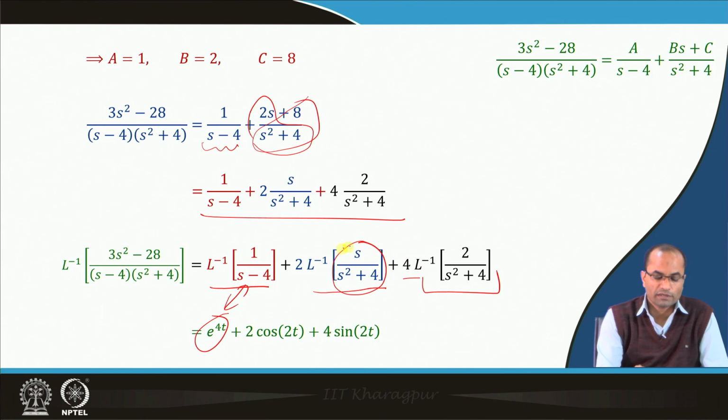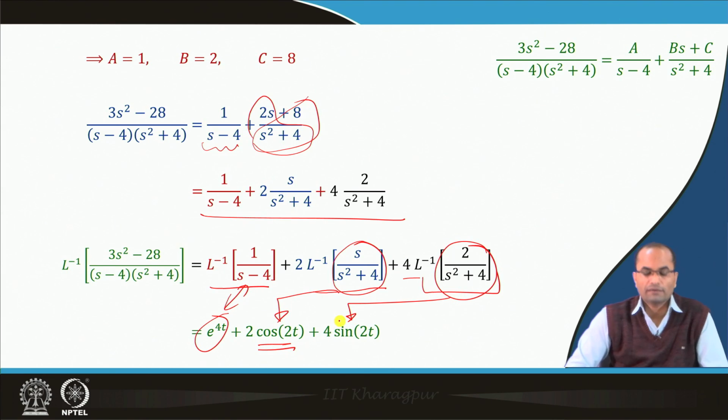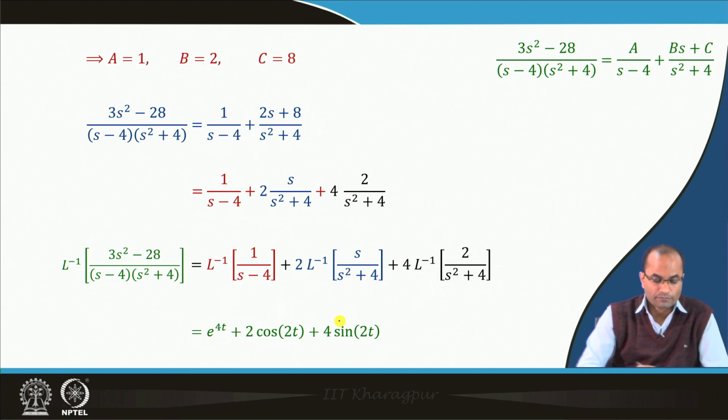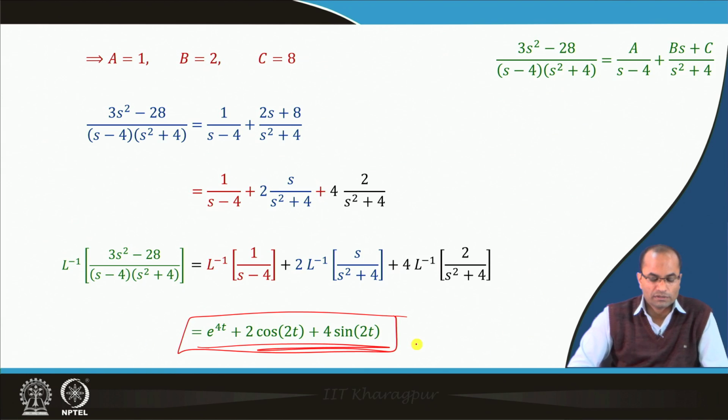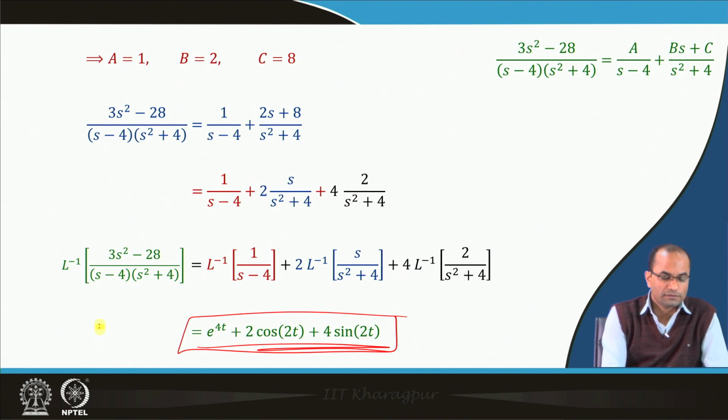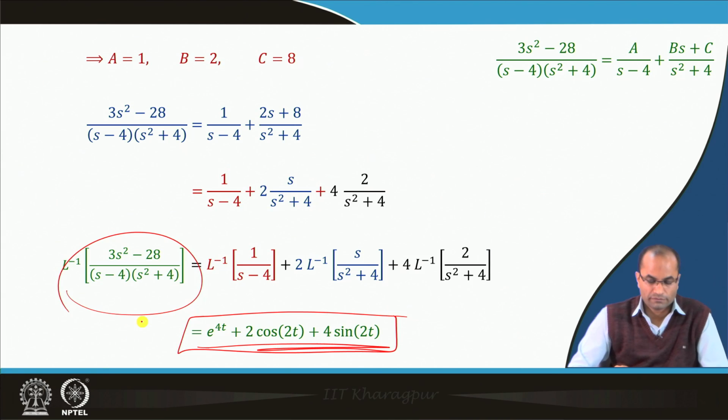Here s over s² + 4, again a known function, is cos 2t. Here we have 2 over s² + 4, so we have sin 2t. So e^(4t) plus 2 cos 2t plus 4 sin 2t is the Laplace inverse of this given function.